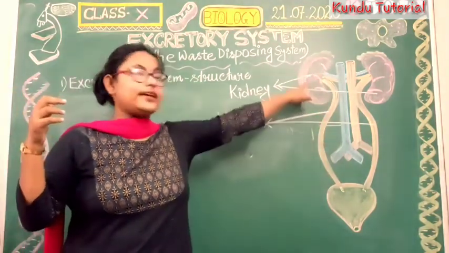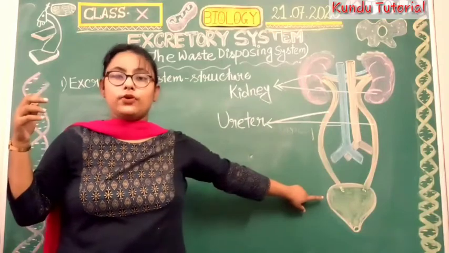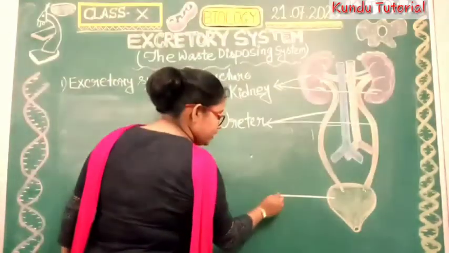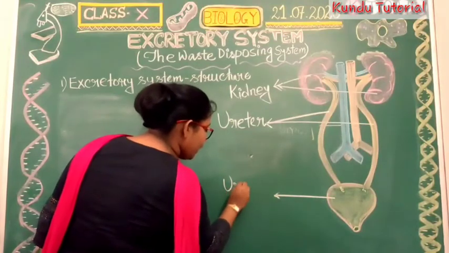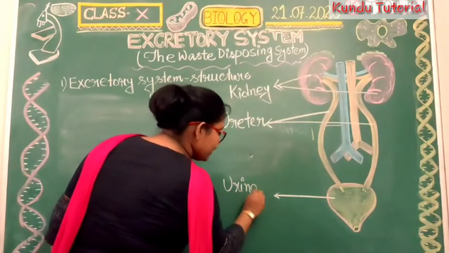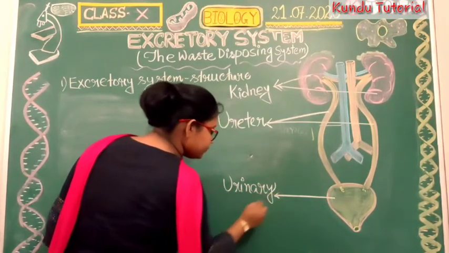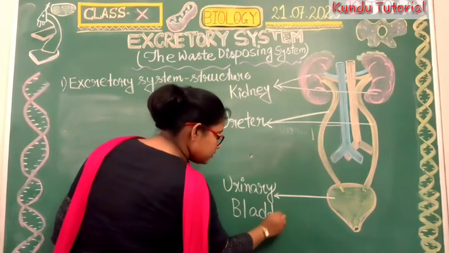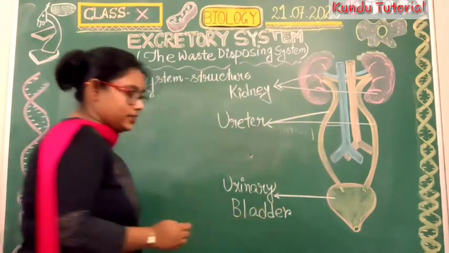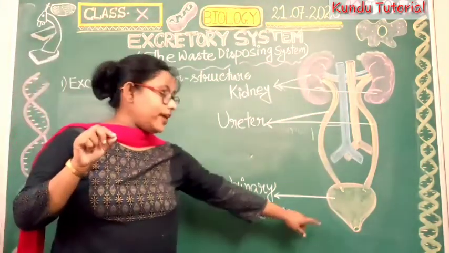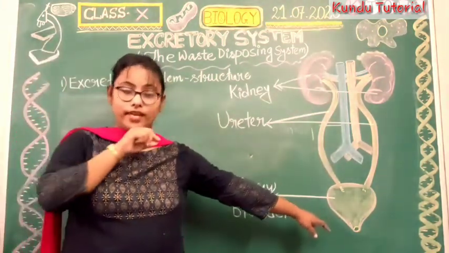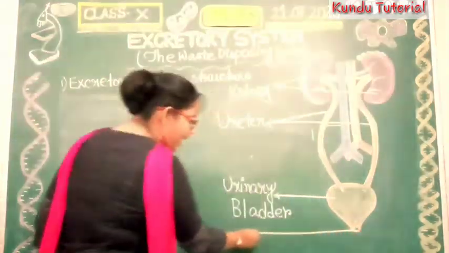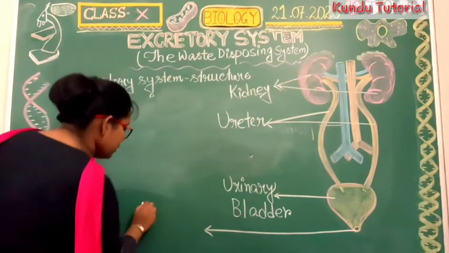It will connect the kidney with the urinary bladder. Okay, so now let's point out the urinary bladder. Okay, and the pore through which the urine passes is called the urethra.